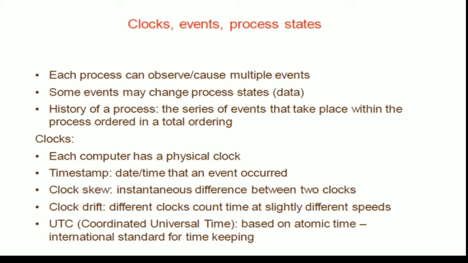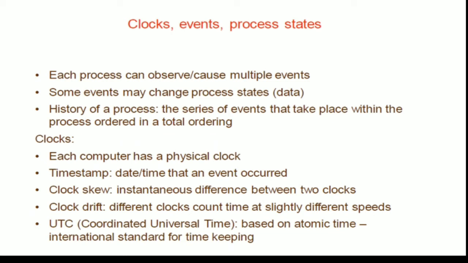See, each process can deal with or cause multiple events. At the same time, each event can be associated with multiple processes. So when the events change, the process state will also change. Now, the series of events that takes place at some timestamp, we call that the ordering of the events.